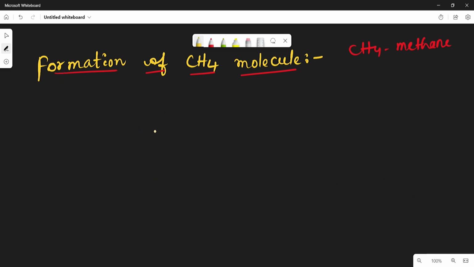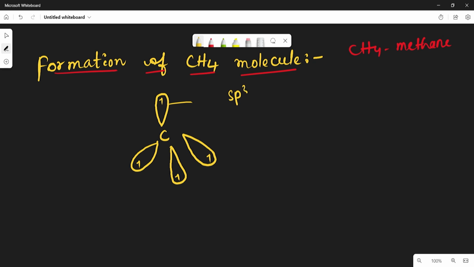So this is the carbon atom. If you see here, this carbon atom has 4 sp3 hybrid orbitals. All have equal shape and energy and all have one unpaired electron in each. Now these 4 hybrid orbitals are overlapping with the 1s1 orbital of the hydrogen atom.